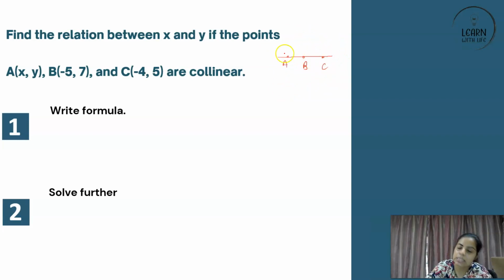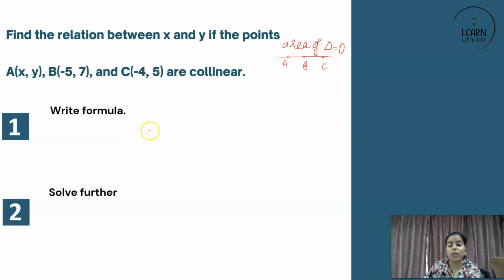So since they are on the same straight line, what do you think? What about the area of the triangle that these 3 points will form? The area of the triangle will be what? 0, because actually there will be no triangle formed. Isn't it? No triangle will be formed because they are on the same straight line.